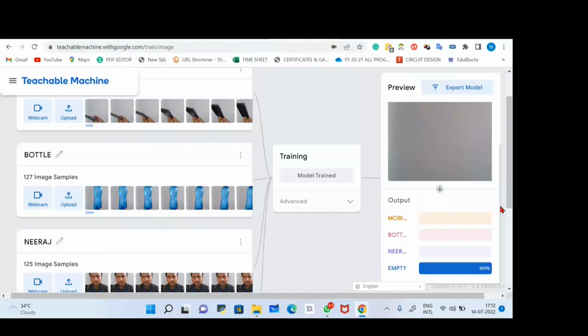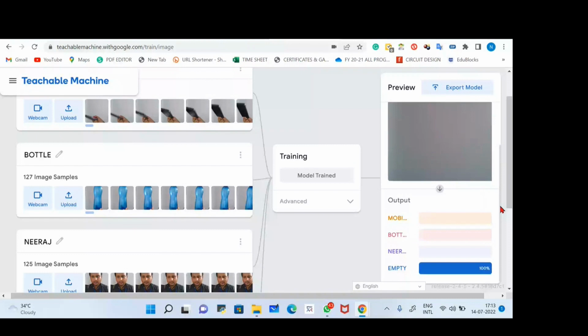But yes, if I show it an Arduino, it's confused because of the blue color and because of the size. Is it a bottle or a mobile phone? This is how it gets confused, because right now it's detecting the color, the size, and the shape also. So that's why it's completely based on image processing.